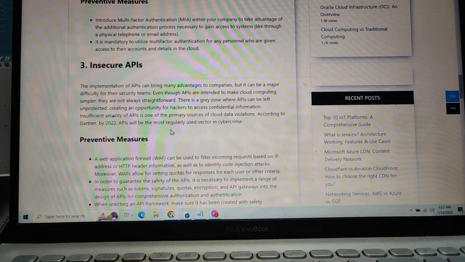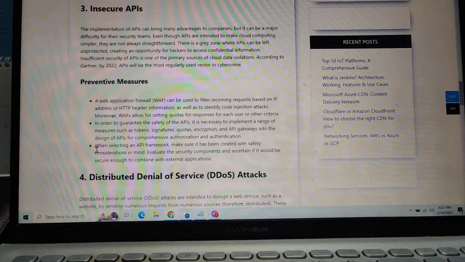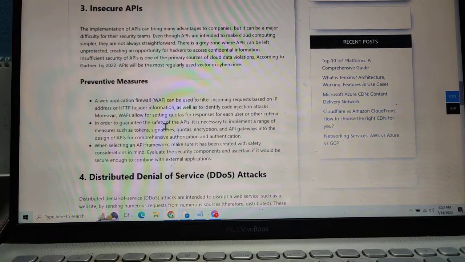API will be the most regularly used vector in cybercrime. Preventive measure: a web application firewall (WAF) can be used to filter incoming requests based on API address and HTTP header information, as well as to identify code injection attacks. Moreover, WAFs allow for setting codes of responsibility for each user or other character in order to guarantee the safety